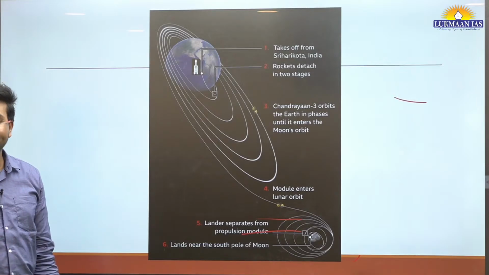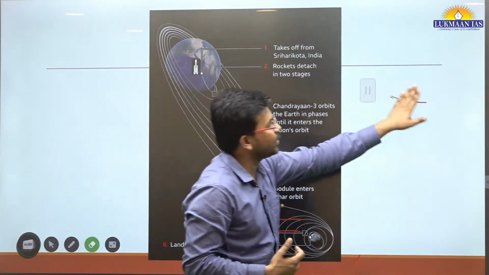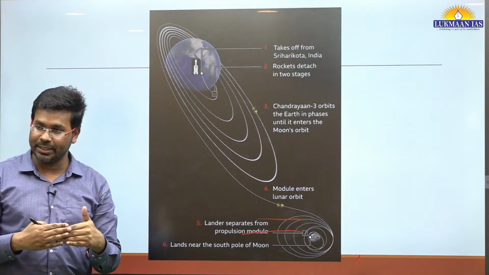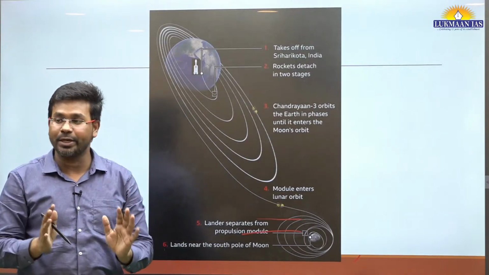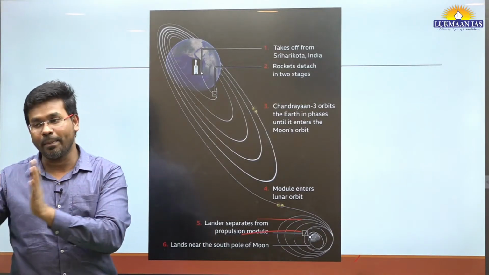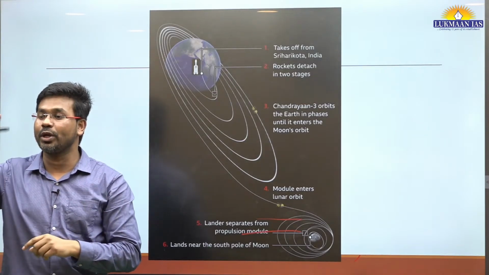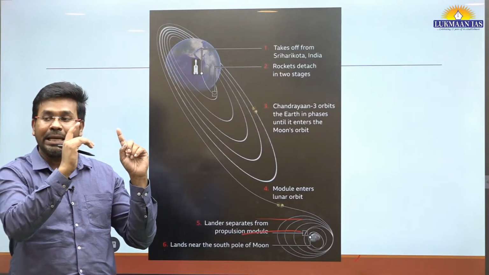It has many technical things associated with it. One of the things is that Sriharikota is located on the sea shore. It is near the sea. Okay, the sea. What happens if we are launching something? There is a probability of failure during the launch time. If we launch it from a place where we have human habitation, right? If it fails, it's going to damage the human habitation. It's going to damage the structures. It's going to kill human beings.